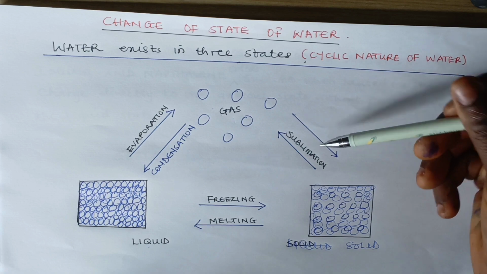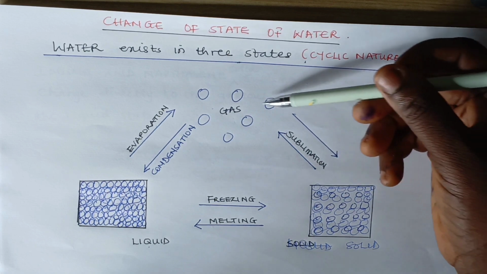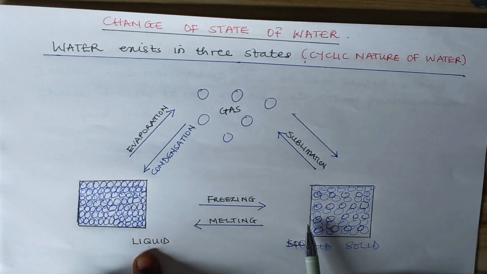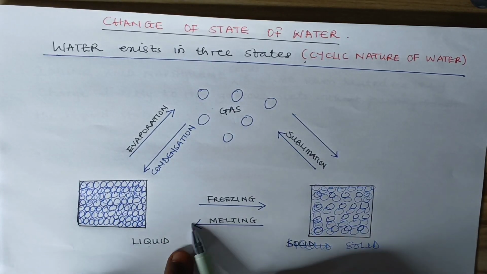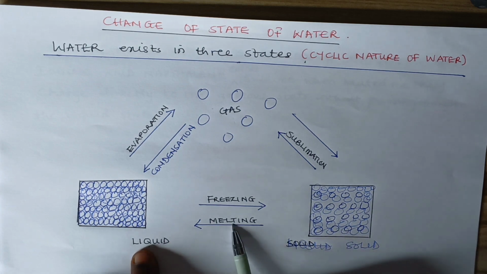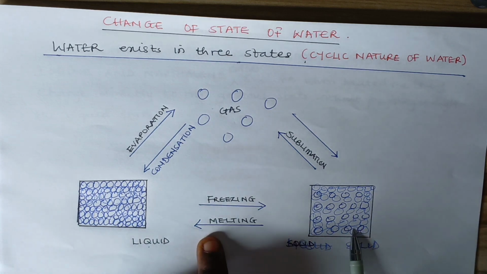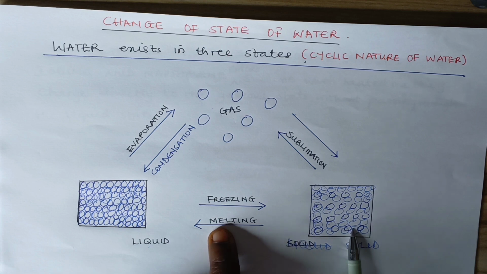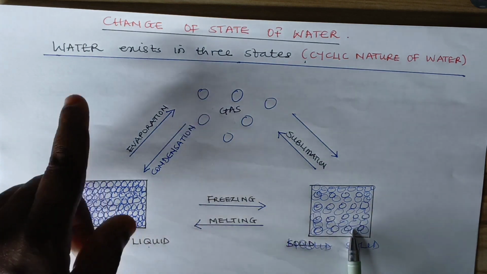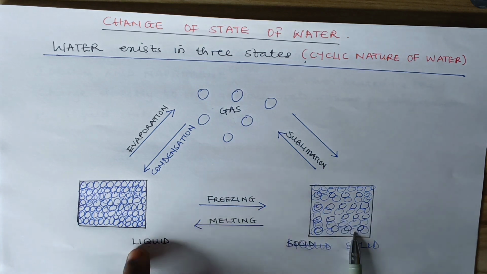Now let's look at the relationship here between gas and solid. Or first, let's look at that of solid and liquid. Now, between a solid and a liquid, look at where the arrow is pointing out. If there's a change from solid to liquid, that is melting. A solid begins to melt and form a liquid whenever there's an increase in temperature. For instance, margarine can be melted to form oil. Ice cubes or ice block can be melted. That's the state in which water exists. Ice cubes can be melted when exposed to high temperature and it will turn to water.